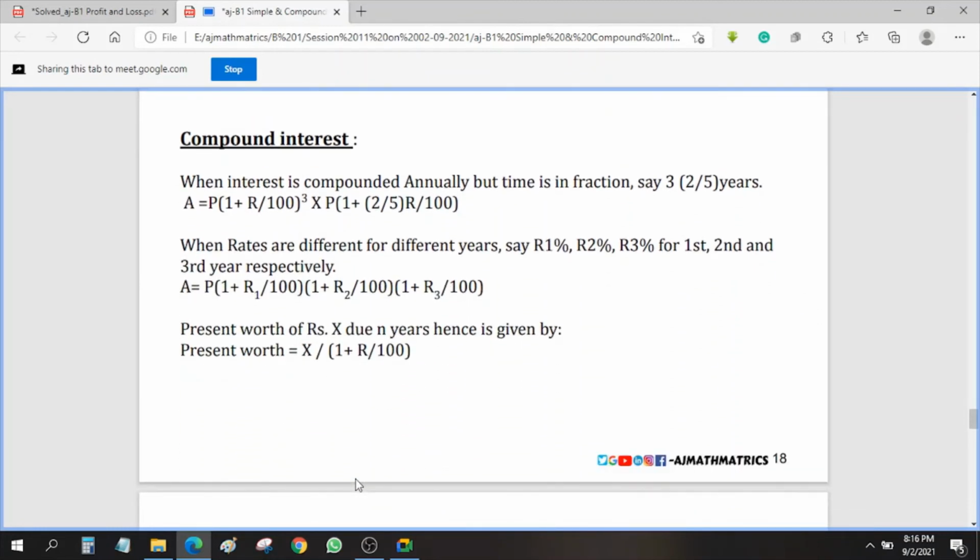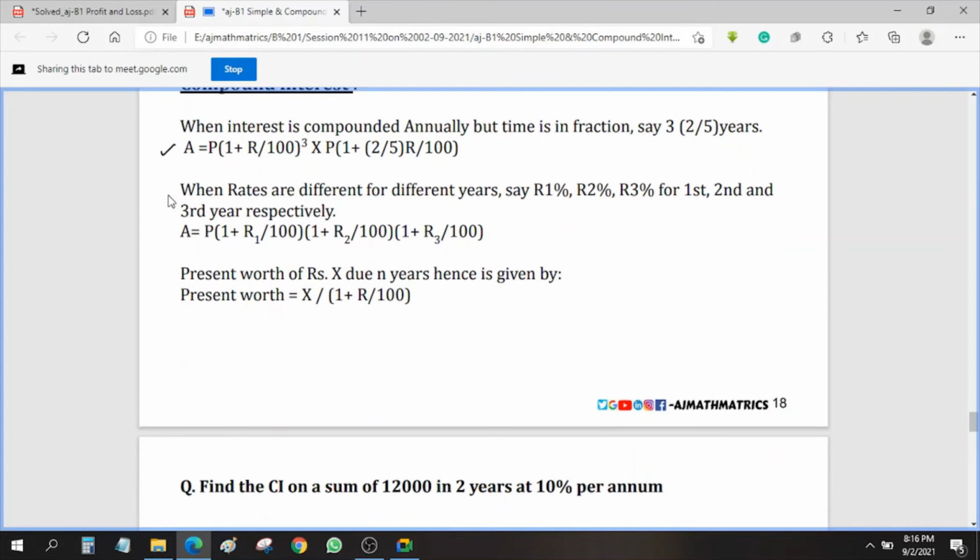Now see, you can directly calculate like this when interest is compounded annually, but time is in a fraction. Let us take it as 3 2 by 5 years. This is the tip, guys. If it is given as 3 years or 4 years, you can apply the formula. But if it is given like 3 2 by 5 years or 3 1 by 3 years, then you can do like this.